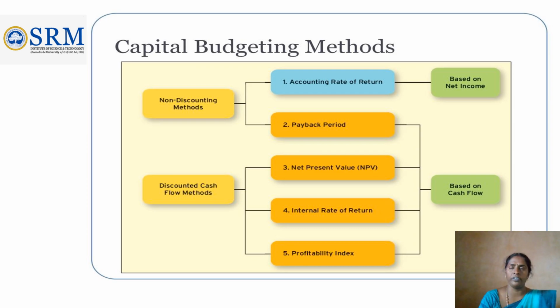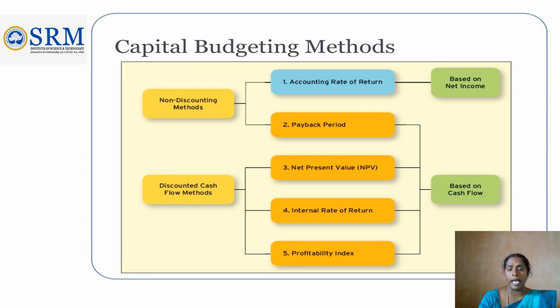The average profit will be taken into account. Overall profit, after deducting depreciation and tax, is then divided by average investment into 100. That is the return. Another non-discounting method is the payback period method.